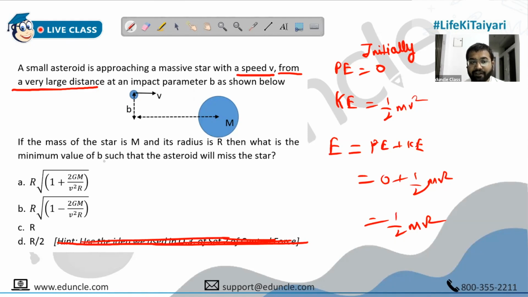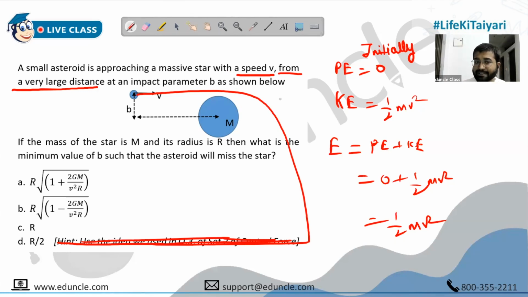What is the minimum value of B such that the asteroid will miss the star? So they are talking about the distance of closest approach. It means you know what is going to happen. It will come like this, and then it is going to either repel up, or go away if at all the K is positive, or it will come like this and go like this. Either of two is going to happen.